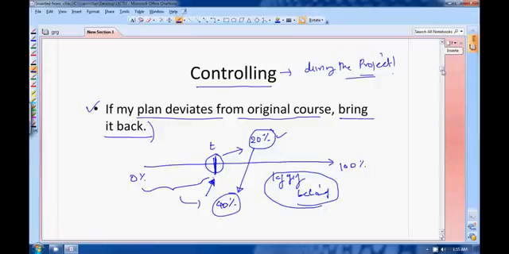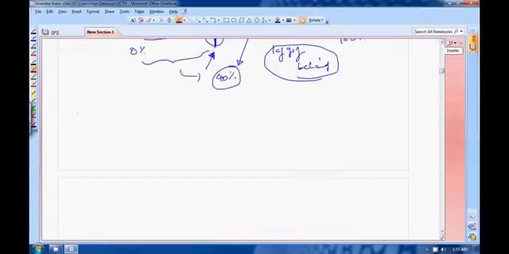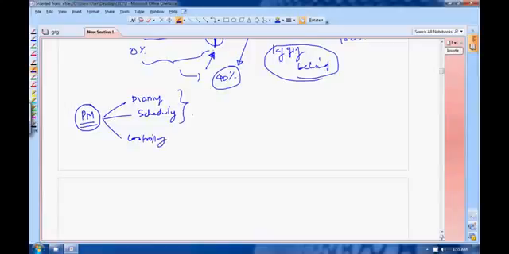So these are the three most important points. I will just summarize it very quickly. You are having project management. Project management means that you have to manage your resources, cost and time effectively. Project management is done in three phases. First one is your planning, scheduling and controlling. Planning and scheduling you have to do before the start of project. Controlling you have to do during the course of project.